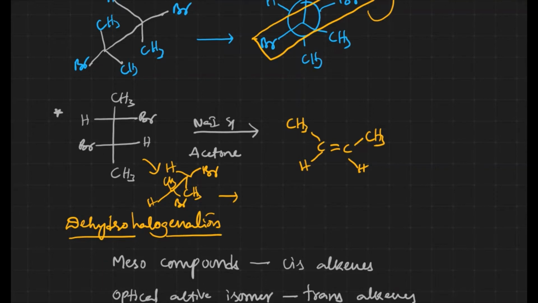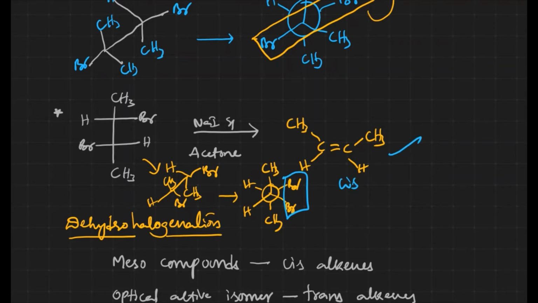Take it into Newman projection: CH3, Br, hydrogen, and here Br, hydrogen and CH3. Both the bromines are on the same side, so we are getting the cis product.